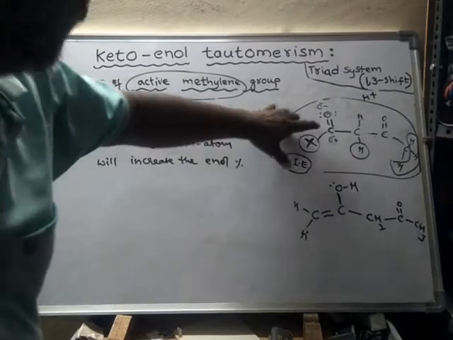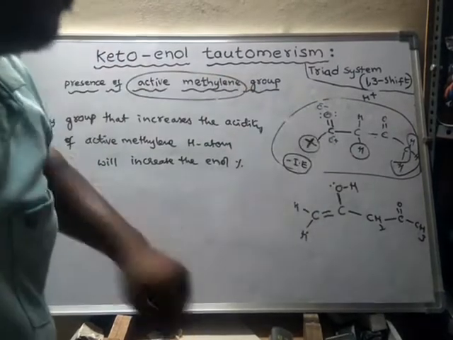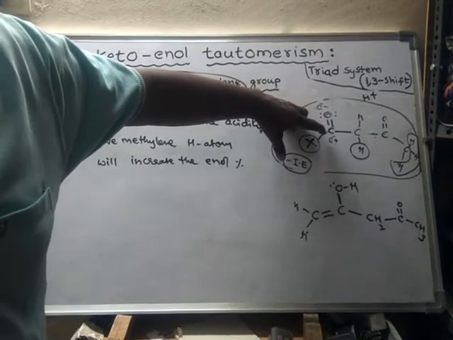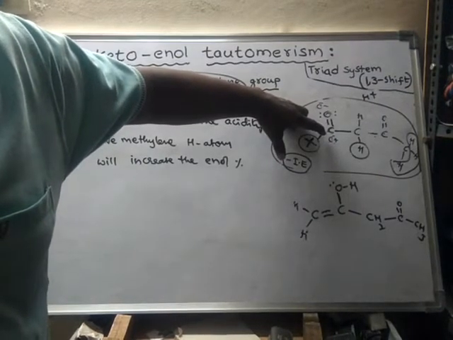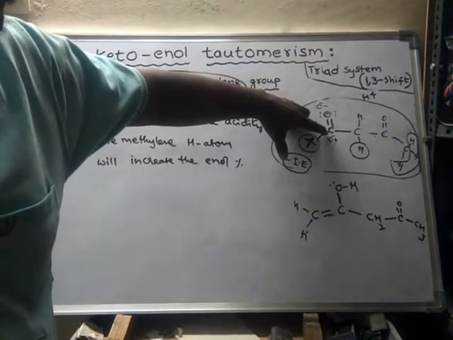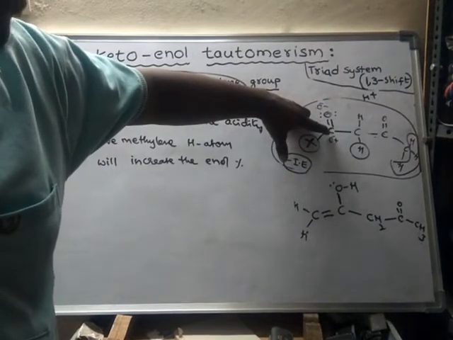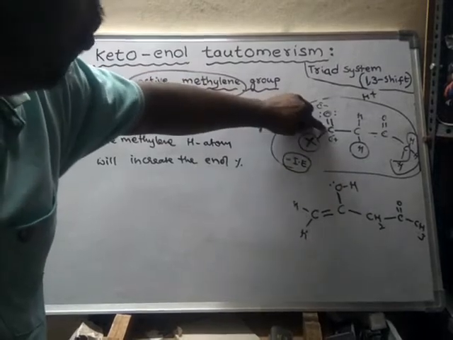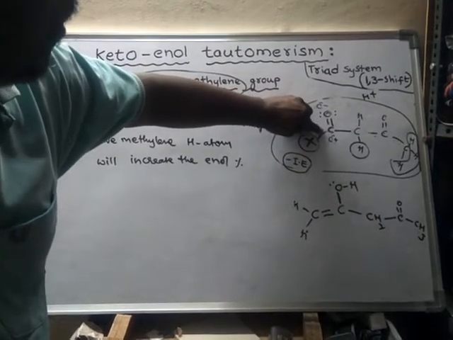It will try to attract the electrons from this carbon. This carbon is already suffering from less electron density, and at that time this atom is trying to pull the electrons from this carbon.